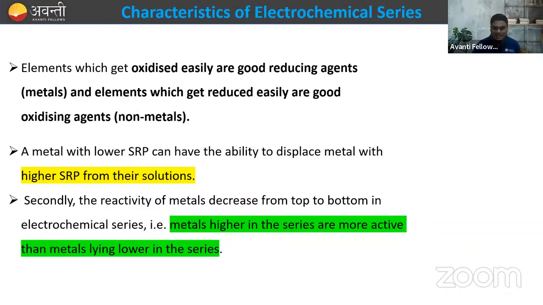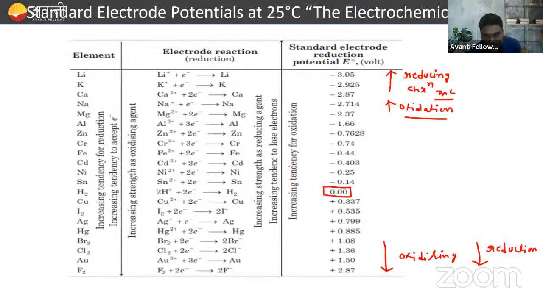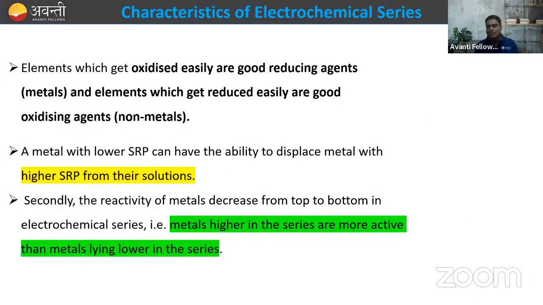Secondly, the reactivity of the metal. इसका मतलब क्या बोल रहा था ये मैं समझाऊं कि अगर तुम ऊपर जाते हो हाइड्रोजन के ऊपर, so Fe having tendency to replace the cadmium. Similarly, sodium having tendency to replace magnesium, aluminum, and zinc. Lithium having tendency to replace all of these, that is potassium, calcium, sodium, magnesium. So as we move upward, they have lower reduction potential value, having capacity to displace these, right? So metal with the lower SRP can have the ability to displace metal with the higher SRP from their solution.